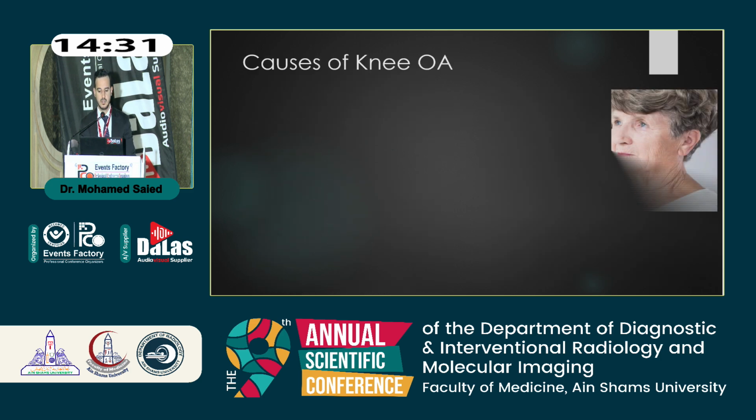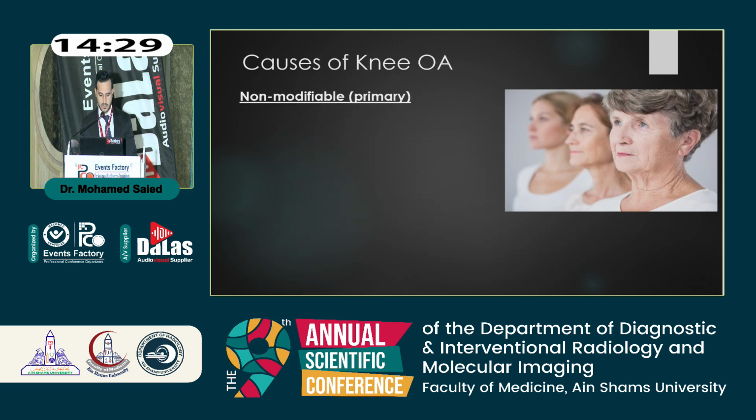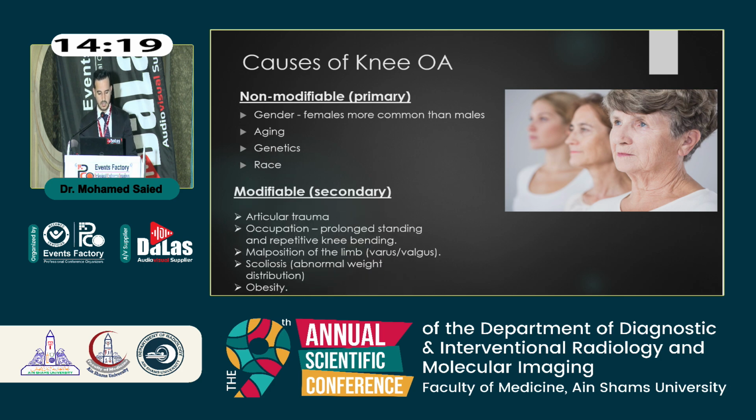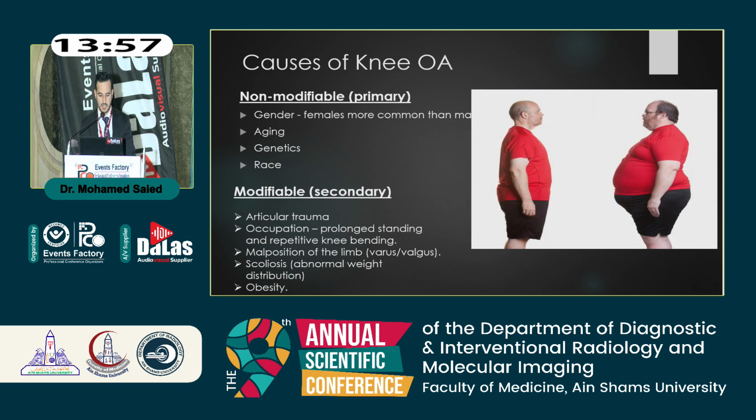Chronic knee pain secondary to osteoarthritis requires diverse lines of medical approach with subsequent decrease in the overall quality of life. We have a lot of causes for knee osteoarthritis. We classify them into non-modifiable primary causes, aging and female gender on top of the list, and some genetic and racial factors. And we have modifiable secondary causes of knee osteoarthritis. We have articular trauma, prolonged standing and repetitive knee bending in some occupations, malposition of the limb in cases of genu varus and genu valgus, and some cases of scoliosis with abnormal weight and height distribution. And one of the most common causes nowadays is obesity.